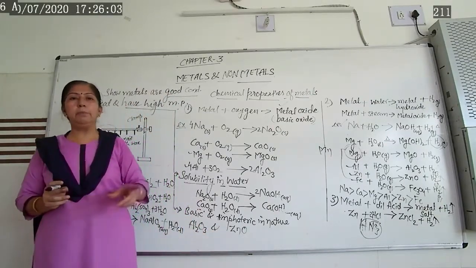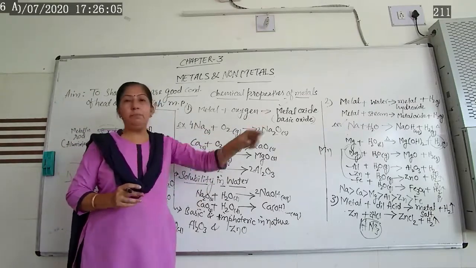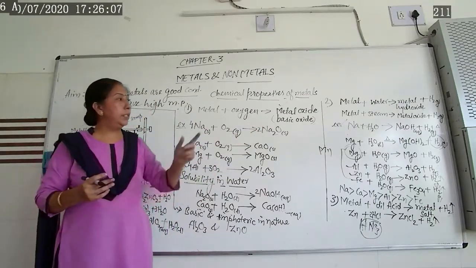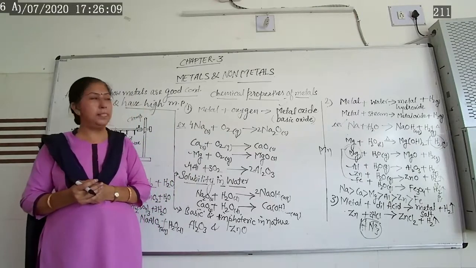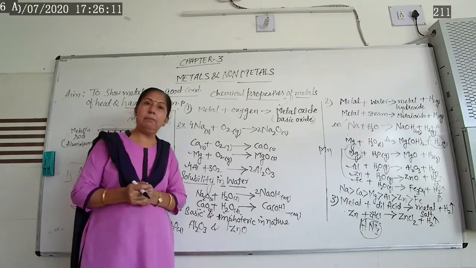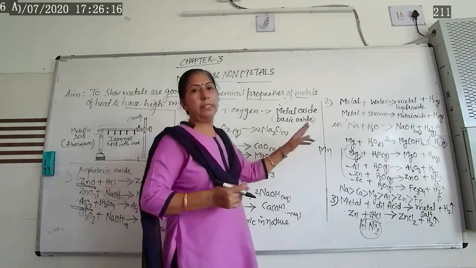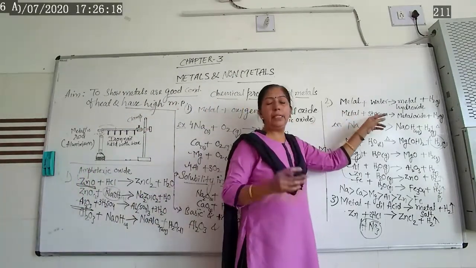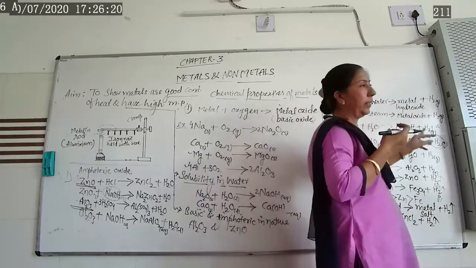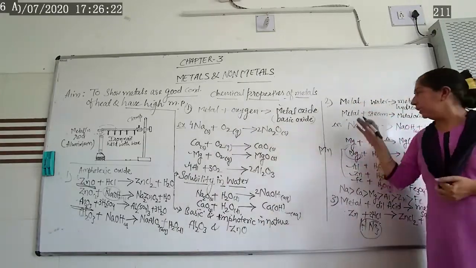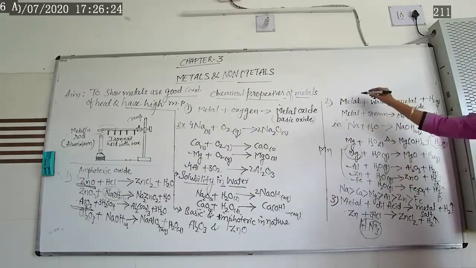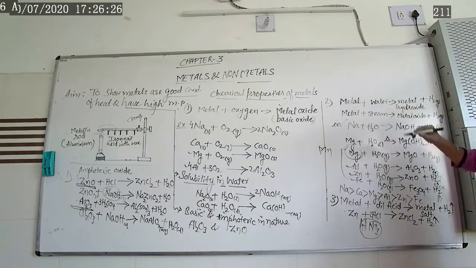Then the second chemical property: reaction of metal with water gives you metal hydroxide as well as hydrogen gas. Some metals react directly with water, but some metals react with steam or boiled water. As per the reactivity series, directly we can take sodium, potassium or calcium, not others. Magnesium and aluminum you have to take with steam.